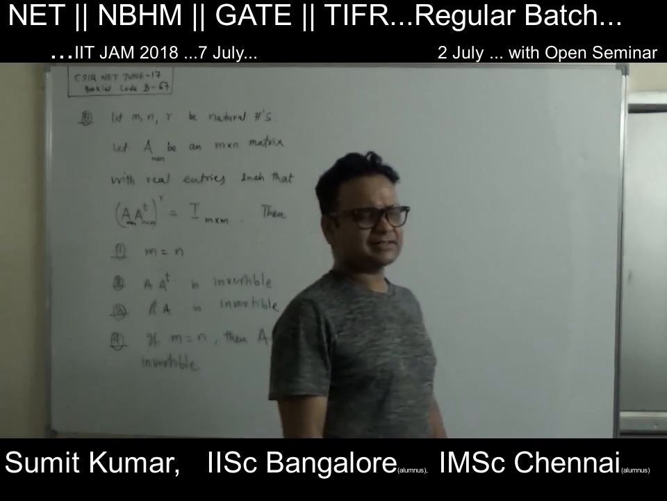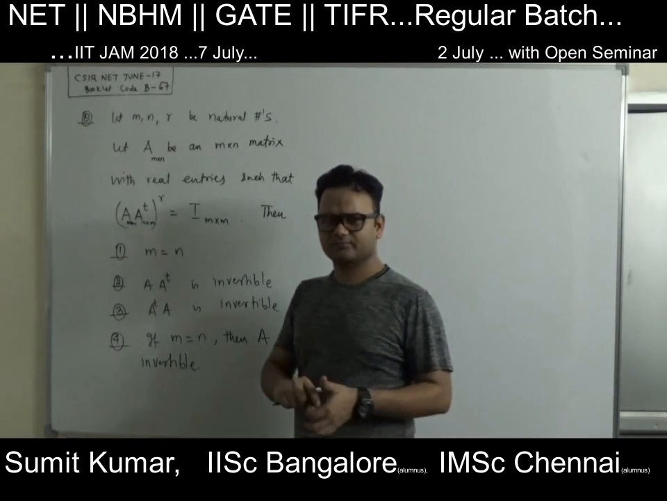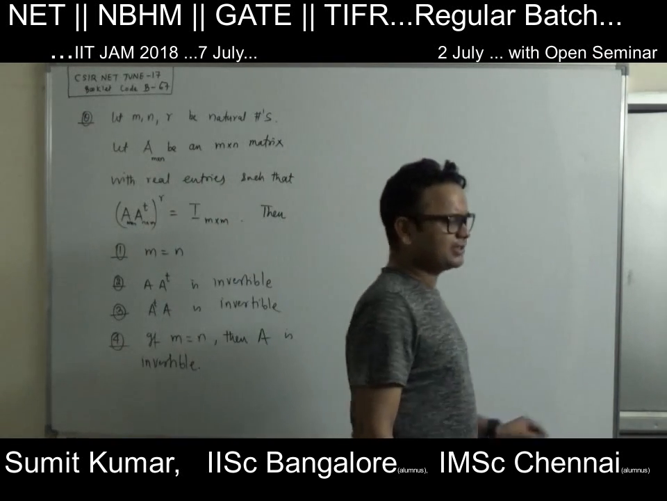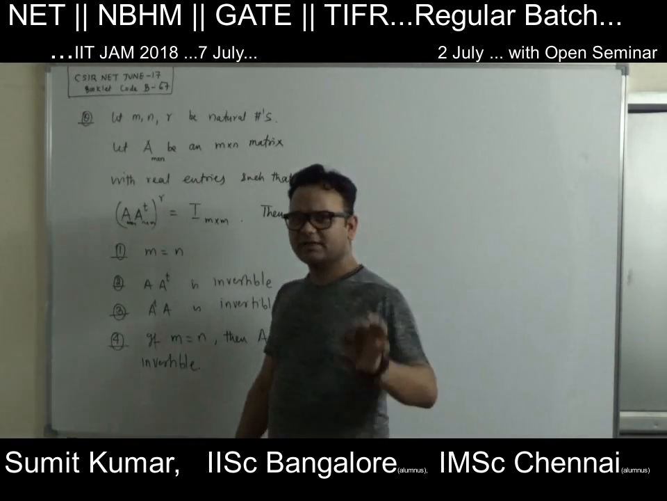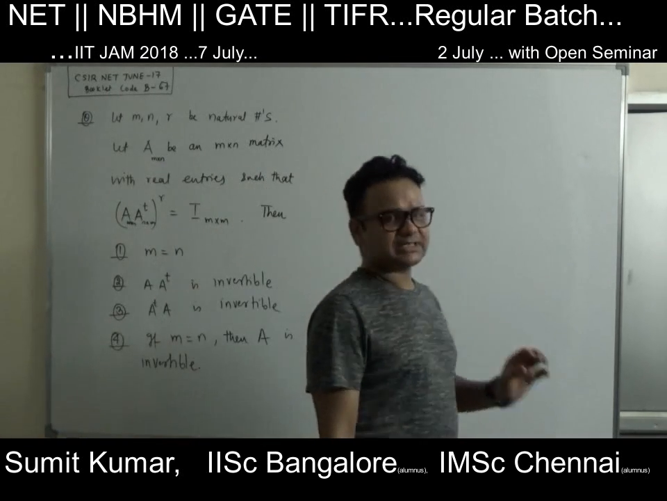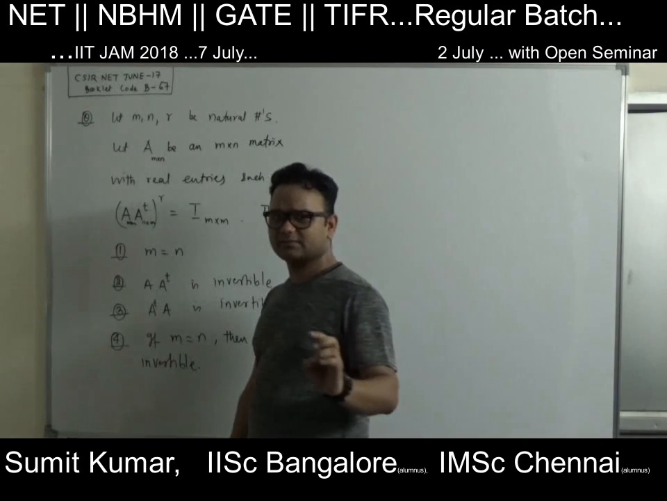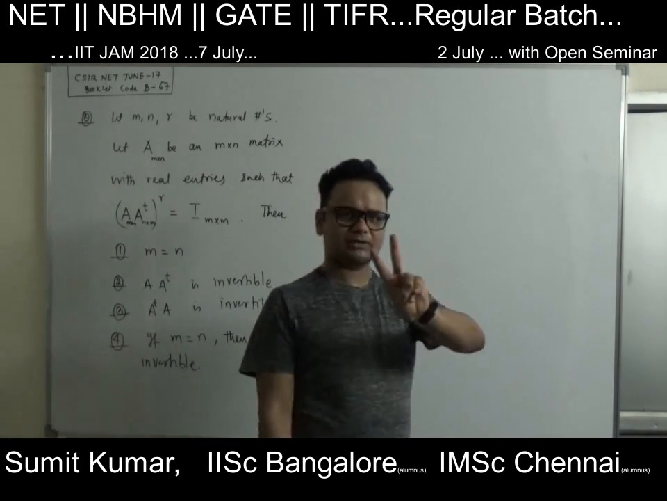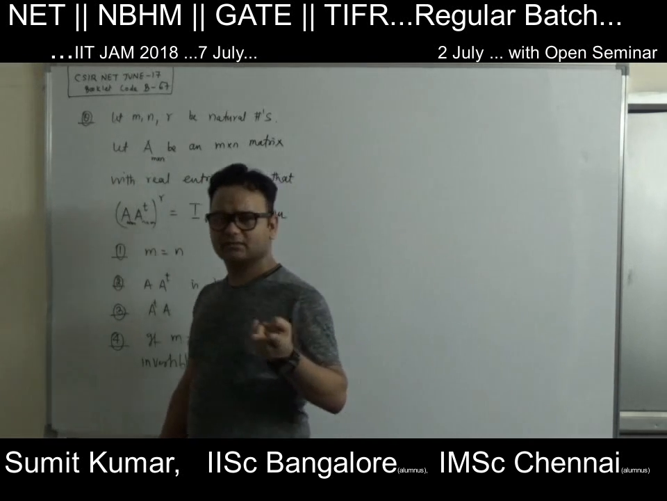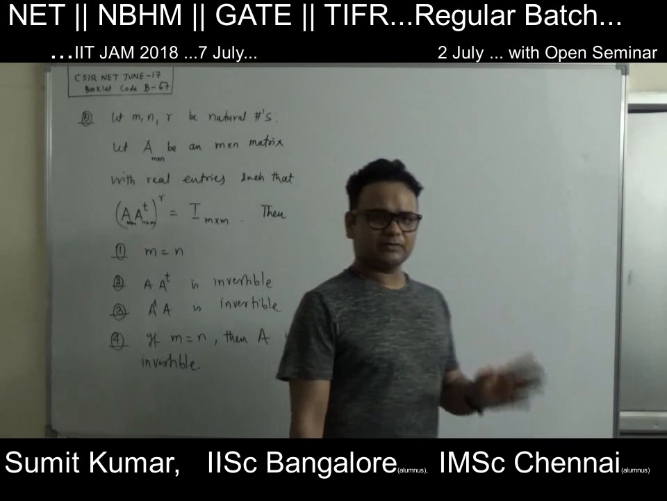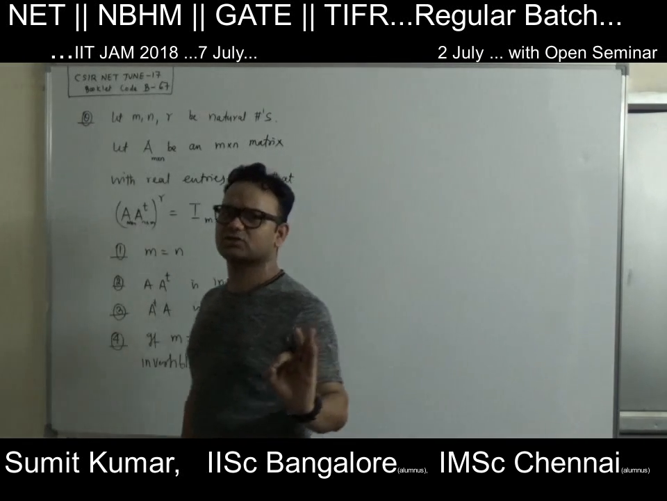So they are asking just a simple question. If A is of size m cross n, B is of size n cross m, and a certain power of the product AB is the identity, what can you say about AB? Is this matrix invertible? If this is invertible, what can you say about BA? Is it invertible or not? Under what condition is it going to be invertible? That's the simple question they are asking.